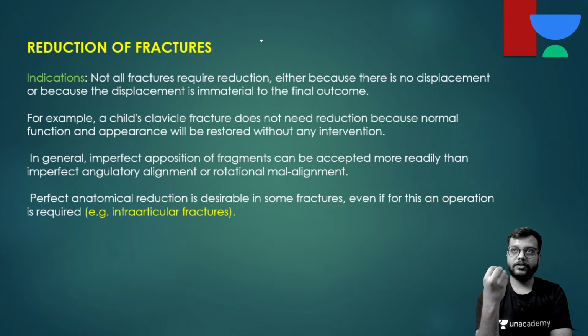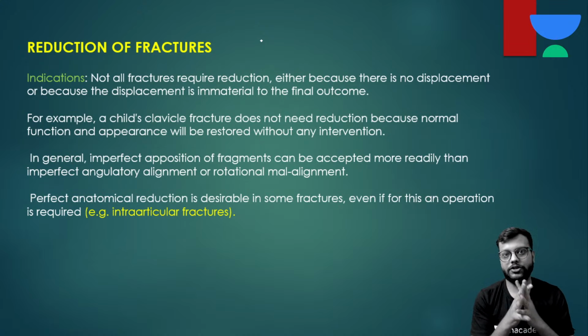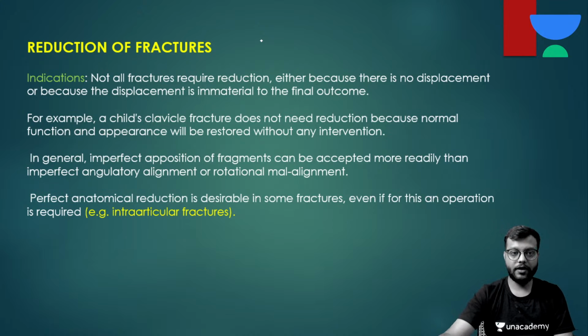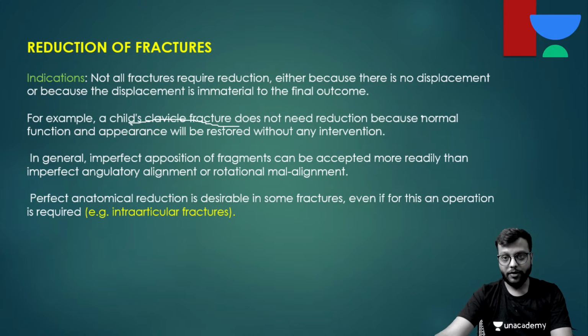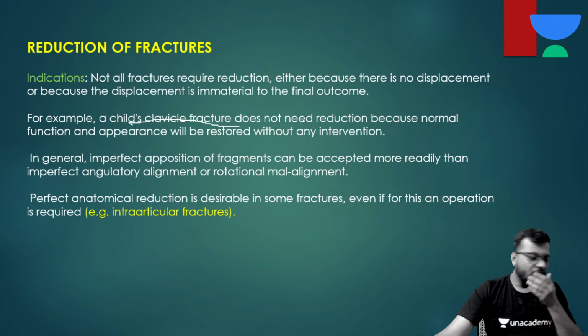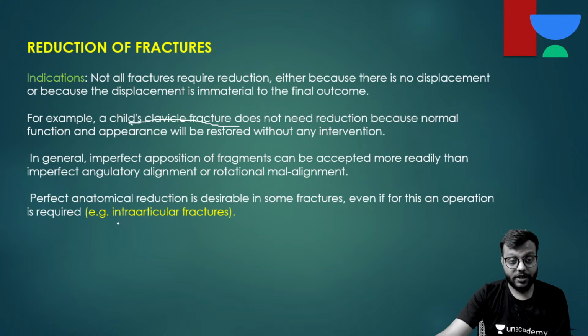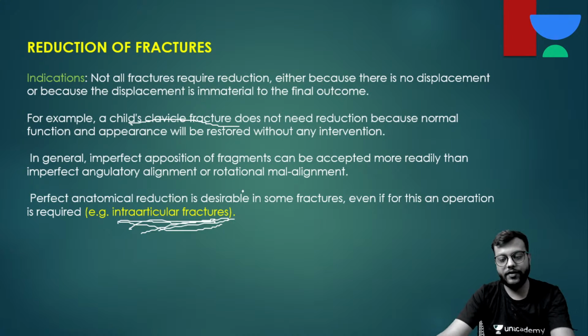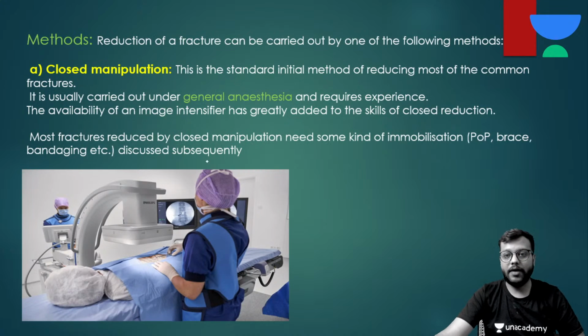And if it is not united in a properly reduced or normal anatomical position also, it will do, because कोई भी functional impairment नहीं होगा. There will be only cosmetic problem. Okay, so for example, a child's clavicle fracture does not need reduction because normal function and appearance will be restored without any intervention. Okay, but if it is intra-articular fracture now, as we have discussed just now, you need a perfect reduction. And now, what are the methods of reduction?